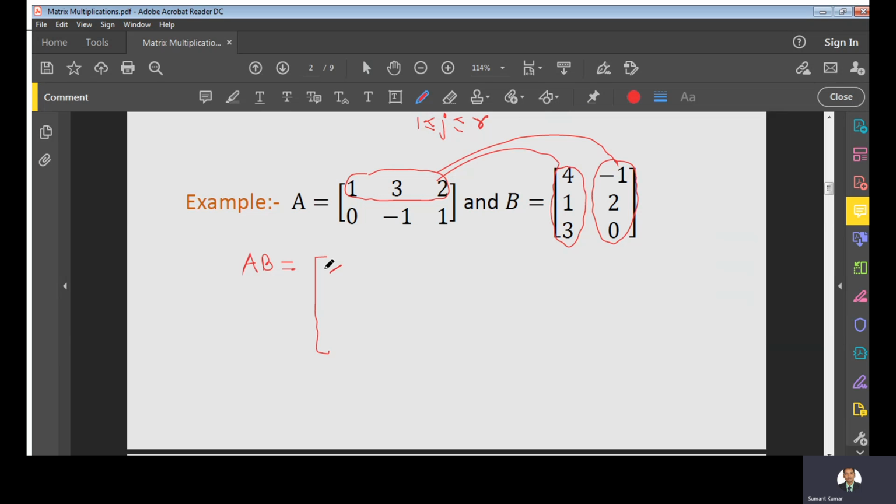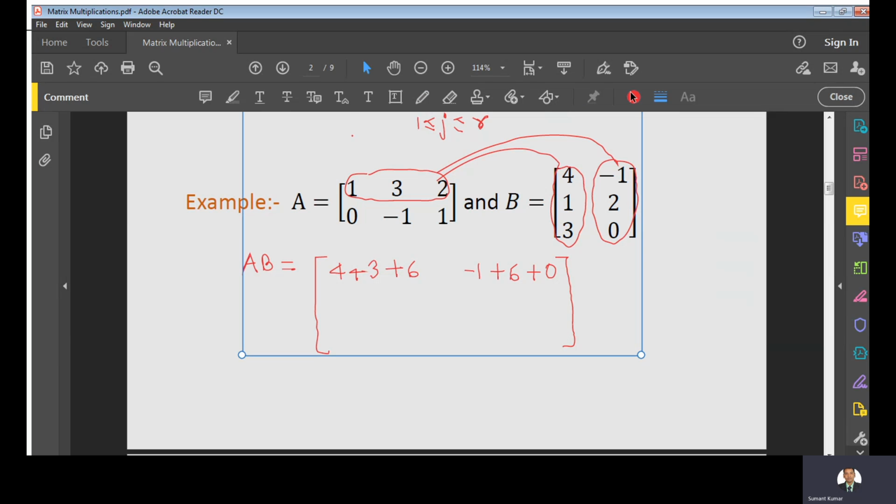What will happen? This will be 4 plus 3 and plus 6, correct? And again we apply this process for the second column. We will have minus 1 plus 6 and plus 0, right? And the same thing if I'm applying, right?